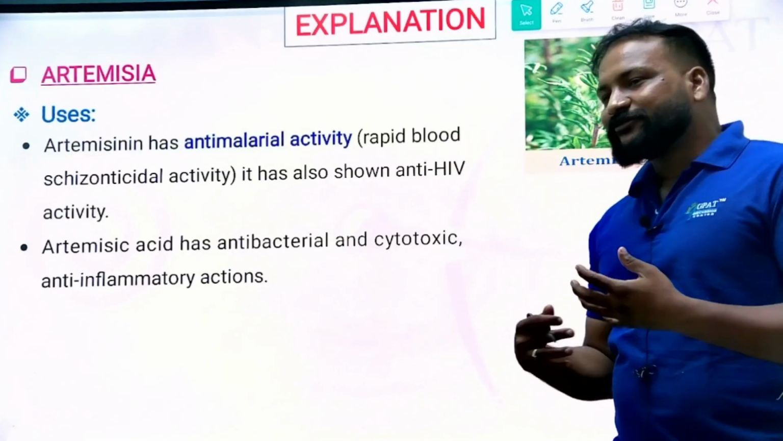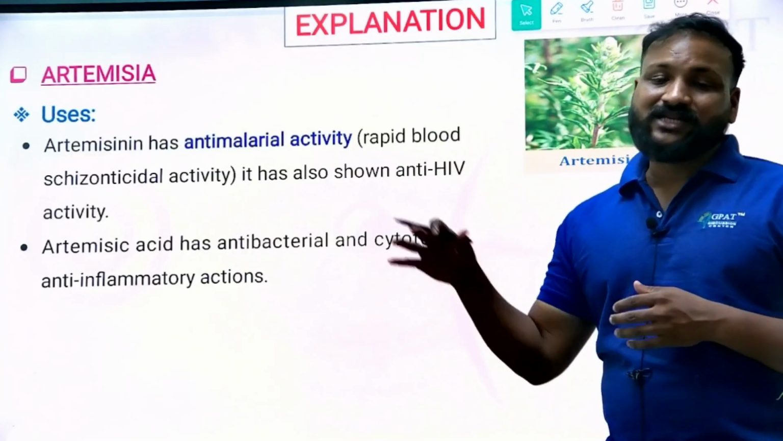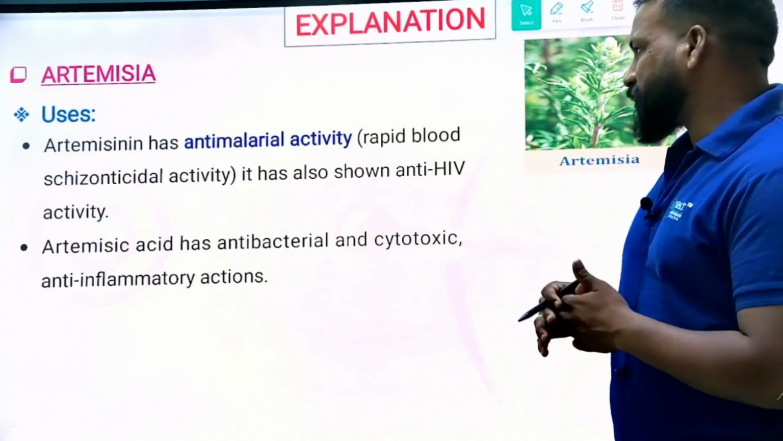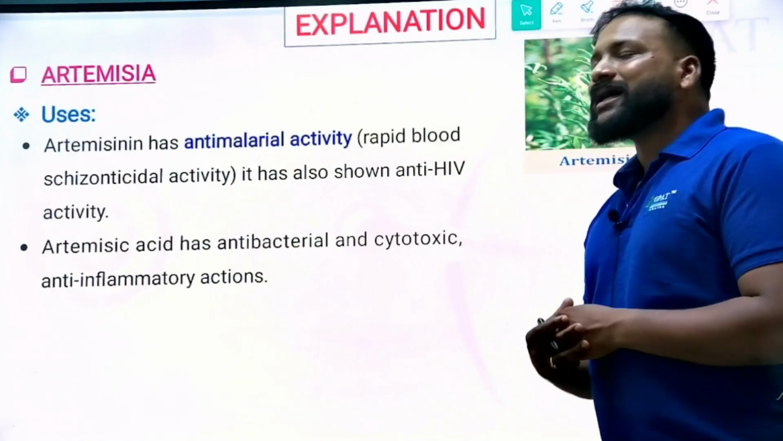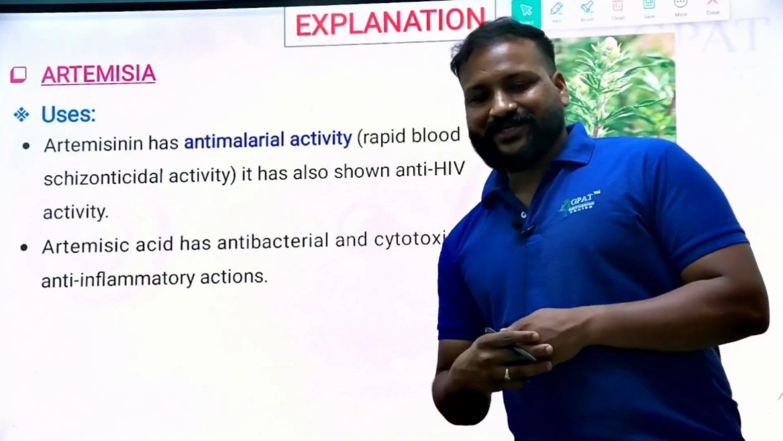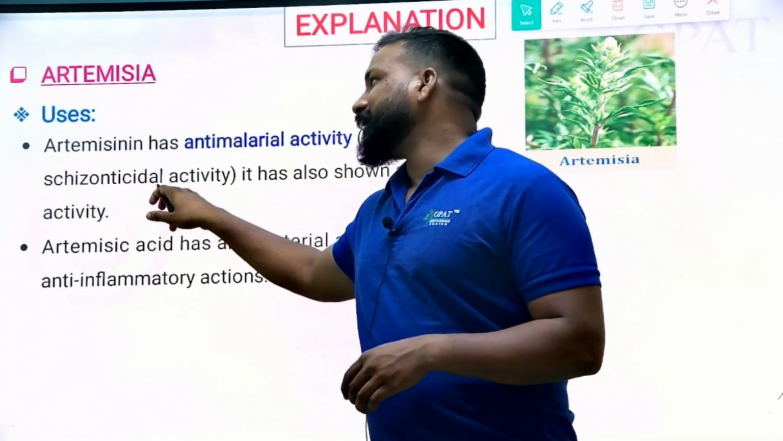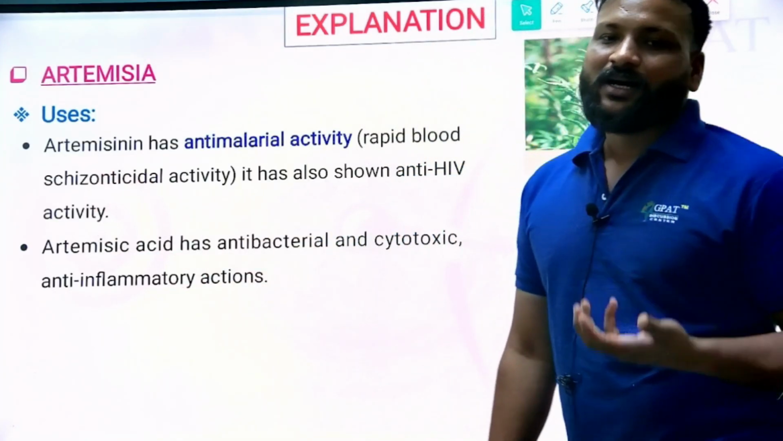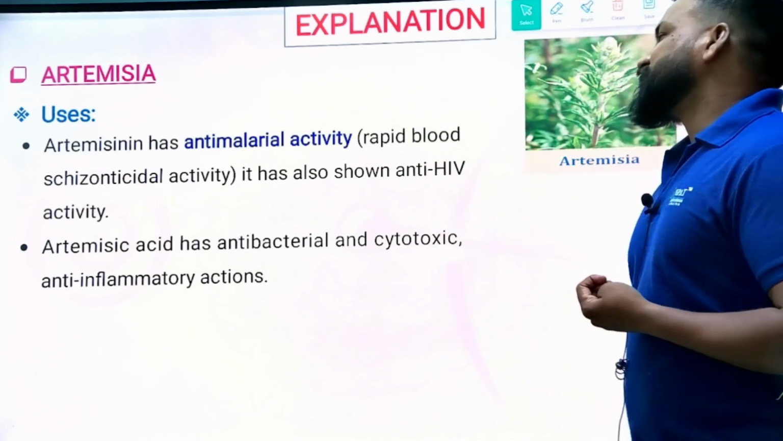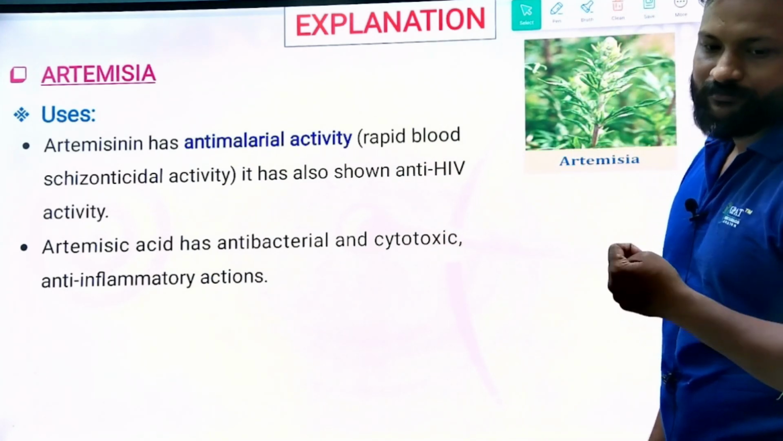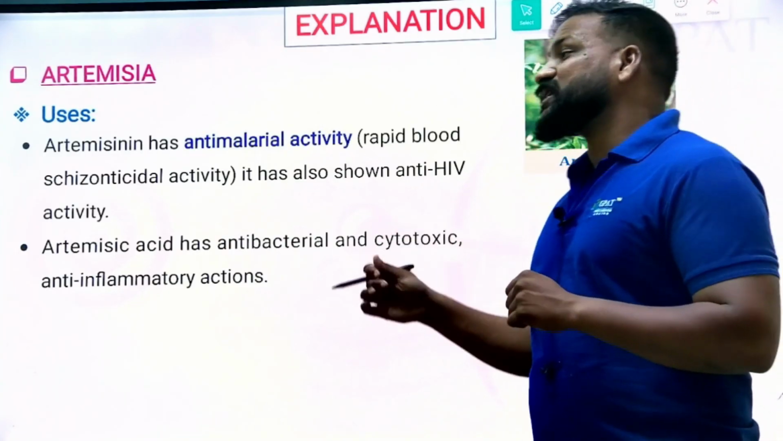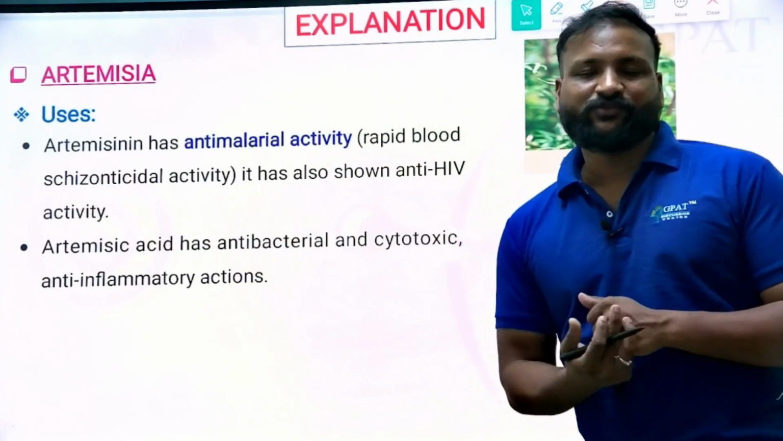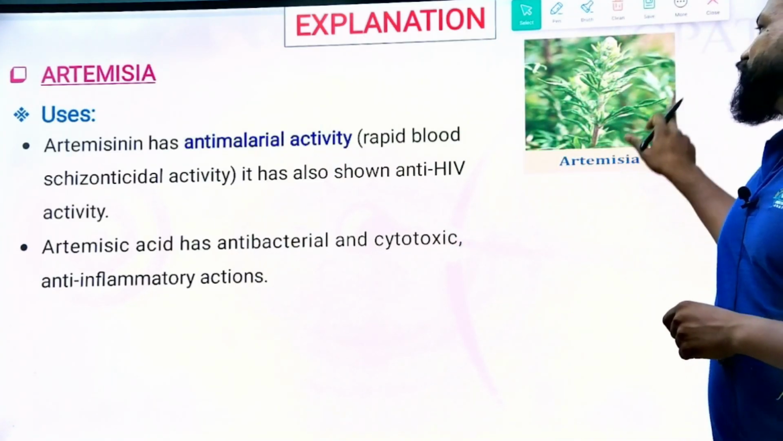Right after quinine alkaloids, artemisinin is a sesquiterpene lactone. Artemisia is one of the important antimalarial drugs. It acts by rapid blood schizonticidal activity, which means it kills the schizonts formed in the life cycle of the plasmodium. It has also shown anti-HIV activity, and it also acts as an antibacterial, cytotoxic, and anti-inflammatory agent, activities also possessed by this Artemisia annua plant.